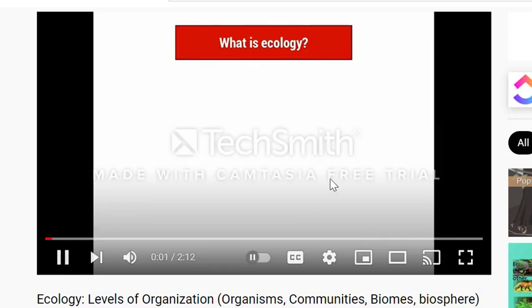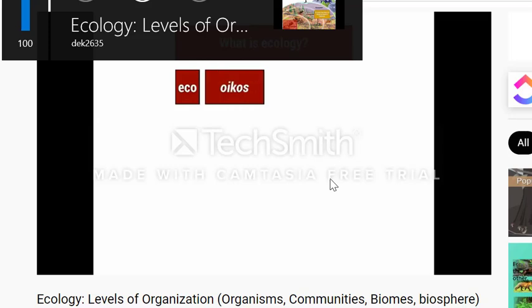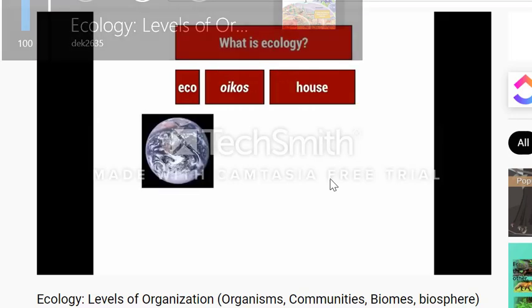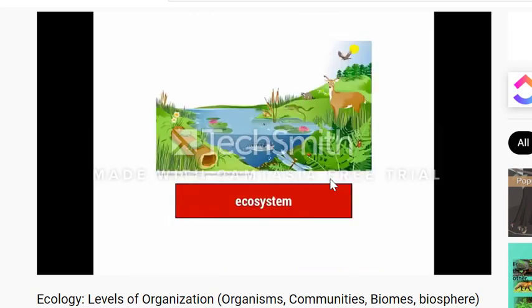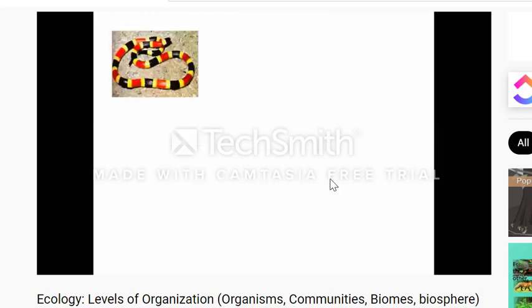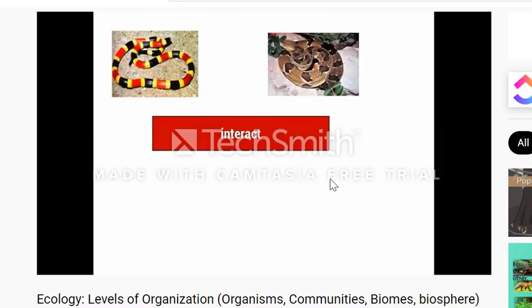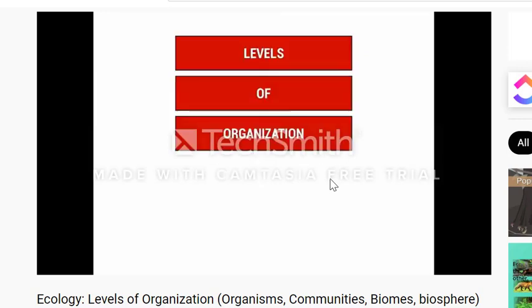What is ecology, you ask? Well, that's a very good question. Eco comes from the Greek word that means house. So if you think of the earth as a house and all of the animals in the world as the family, ecology is the study of Earth's different ecosystems and how those ecosystems interact together. This German, Ernst Haeckel, was credited with creating the name ecology to encourage scientists to consider the different ways that organisms interact together. Just like a ziggurat has many levels, so too does ecology have many levels of organization.